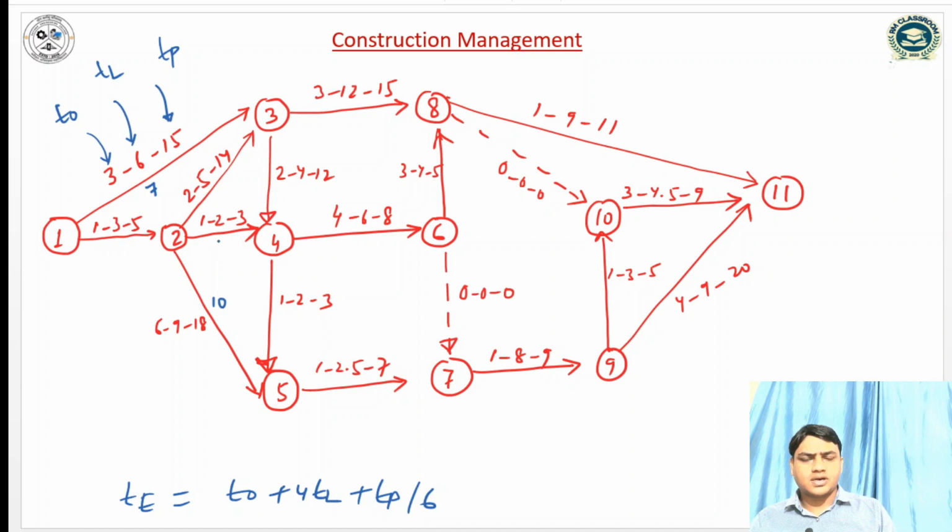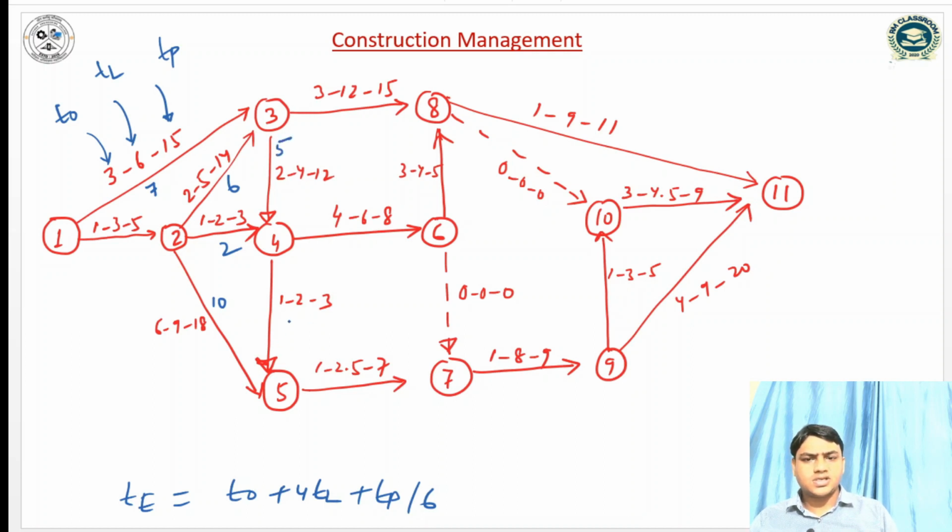For this activity, 8 plus 4 is 12 by 6, so 2. For this one, 20 plus 2 is 22, 22 plus 14 is 36, by 6 is 6. For this activity, 16 plus 2 is 18, plus 12 is 30, by 6 is 5.